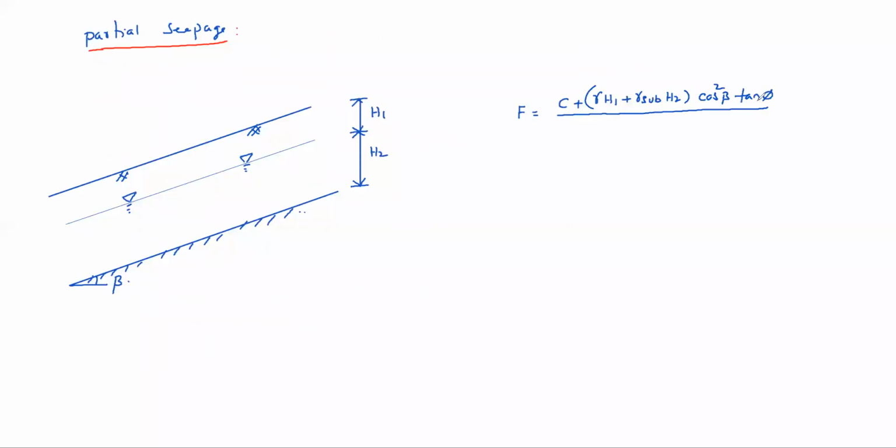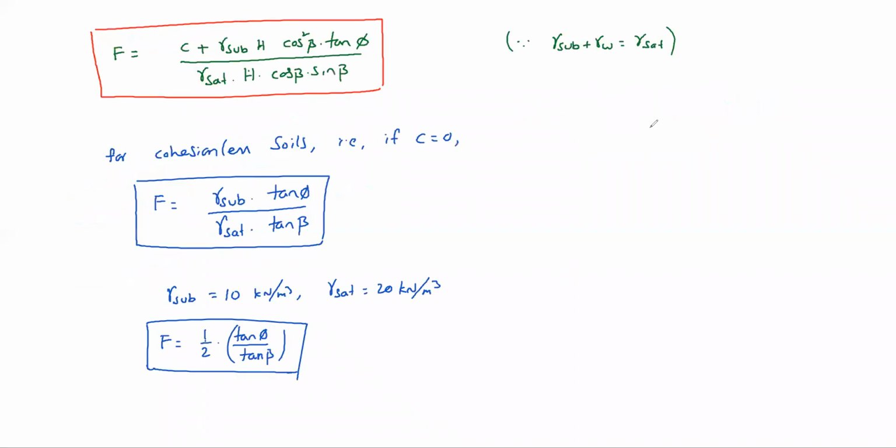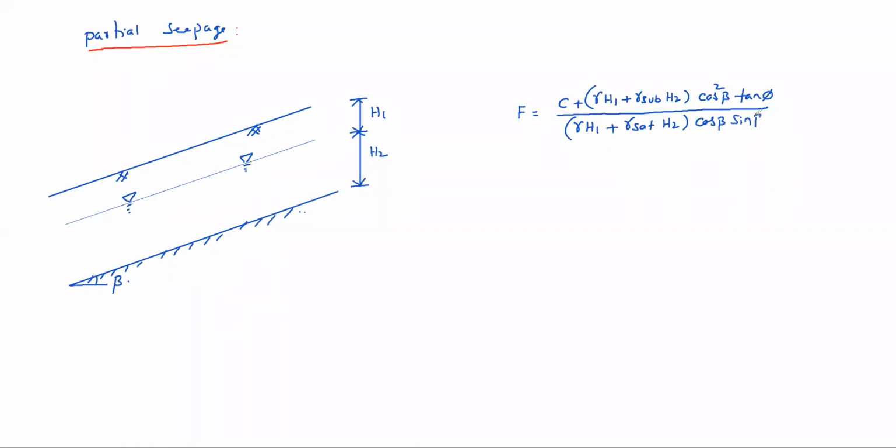Earlier gamma H was there. So gamma H1 plus gamma sat H2 into cos beta sin beta. This is the factor of safety for this.